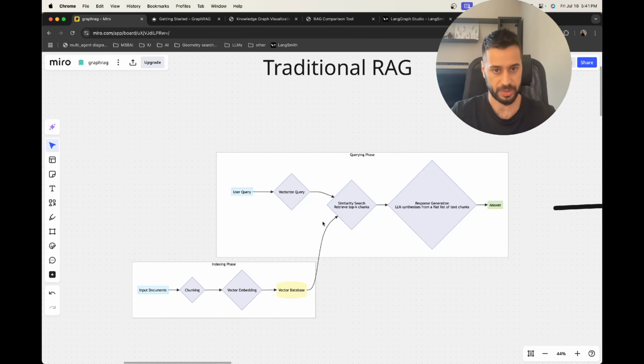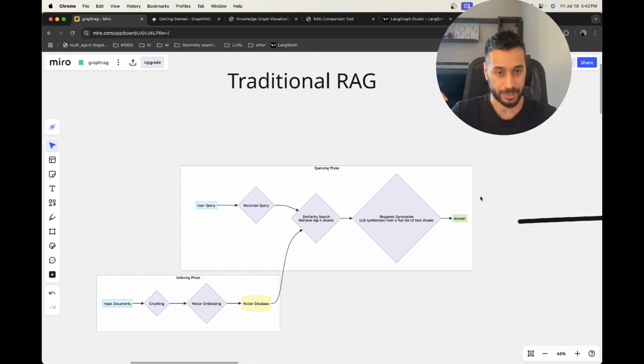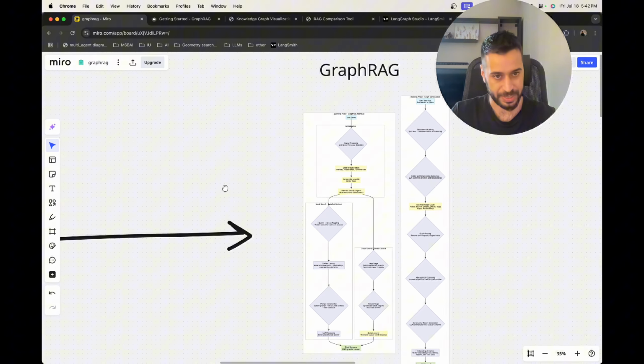The second issue is that it doesn't capture details and nuances and relationships between separate entities and separate documents across our vector database. Some vectors might be related to each other, but this relationship will be completely ignored during the vector search, and therefore we will miss some context and some data that is important to answer the user queries in some cases. So these are the two main issues with traditional RAG. And to solve that, GraphRAG has been introduced.